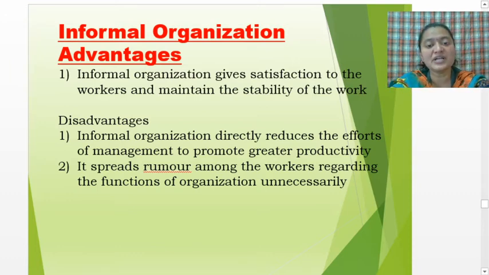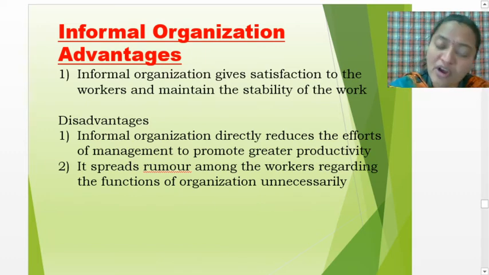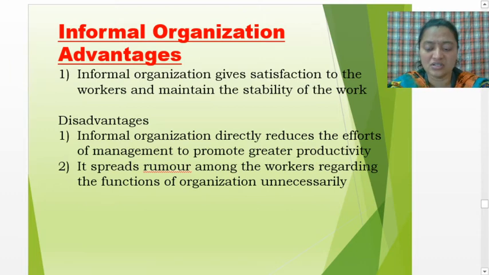Then next, it unnecessarily spreads rumors among the workers regarding the functions of the organization. Whether bad things or good things, they will spread among the workers regarding the functioning of the organization. If the organization is functioning nicely, it will spread among the workers, and if it doesn't, that will also spread.